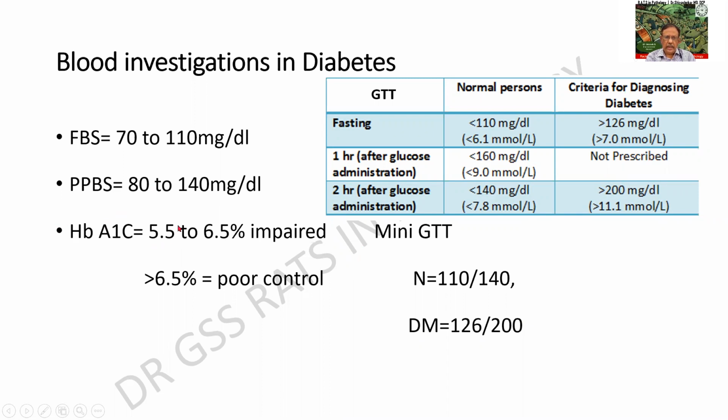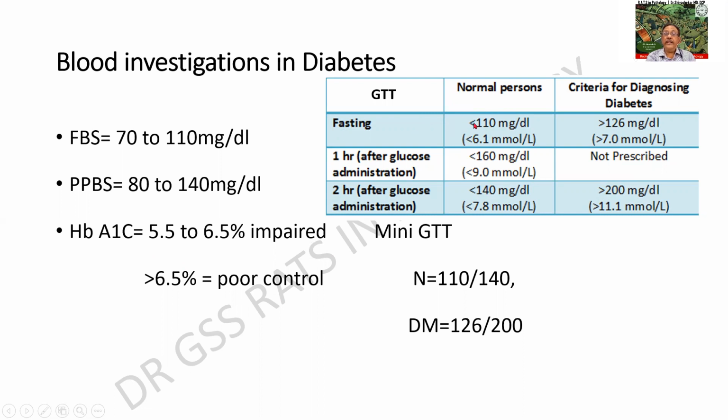In this one, up to 5.5 is normal, up to 6.5% is called impaired, and more than 6.5% is called poor control. So this is a very important parameter. Next is the glucose tolerance test. When a patient is on the borderline, we try to do the GTT and confirm whether he is a diabetic or not. And the values are given.